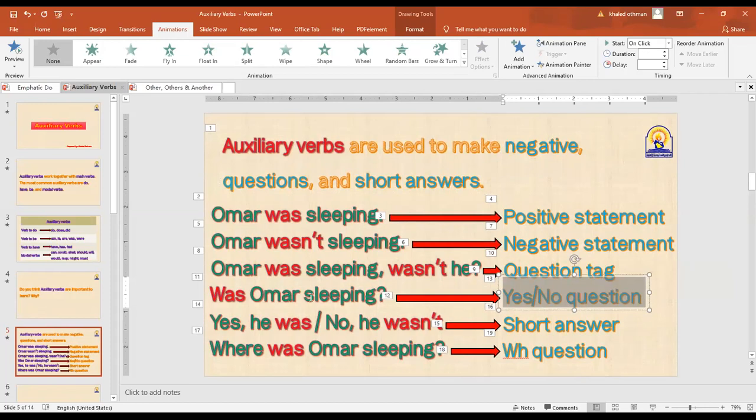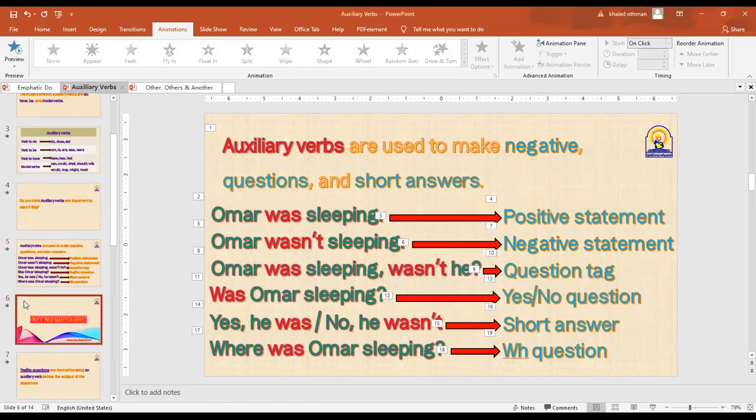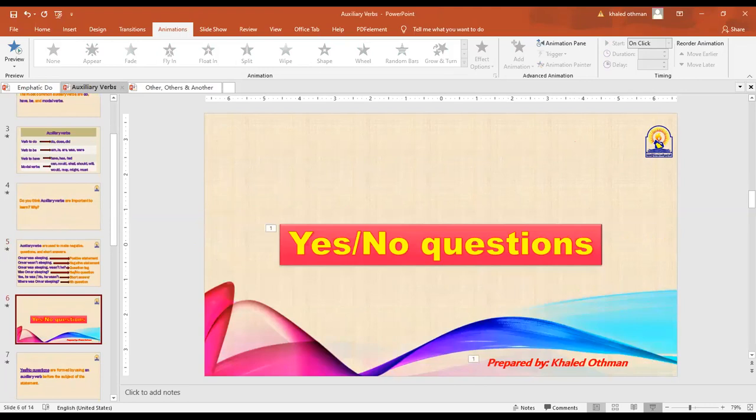Here, if you remember this statement from last week: Omar was sleeping. It was a statement, I mean, a declarative sentence. How did we change this into a yes and no question? You see, was Omar sleeping? This is what we are going to learn today about how to form yes and no questions. So listen carefully to our lesson. Let's start. Bismillah.